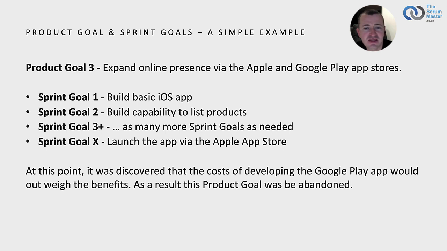And perhaps after this happens, we discover that the costs of developing the app are higher than expected, and perhaps the benefits are lower than expected as well. And so a decision might be made to not develop the Google app at all and to not launch something in the Google Play App Store. As a result of this, product goal 3 may be abandoned at this point, and a new product goal would need to be created.